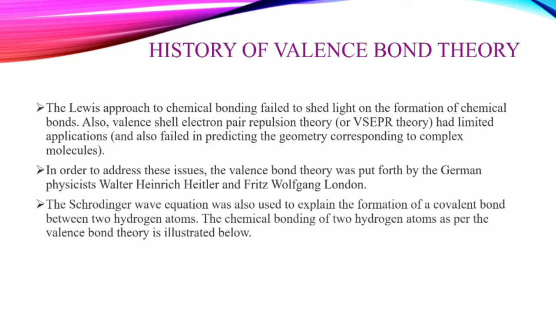The Schrödinger wave equation was also used to explain the formation of a covalent bond between two hydrogen atoms. And the chemical bonding of two hydrogen atoms as per the valence bond theory is illustrated below.